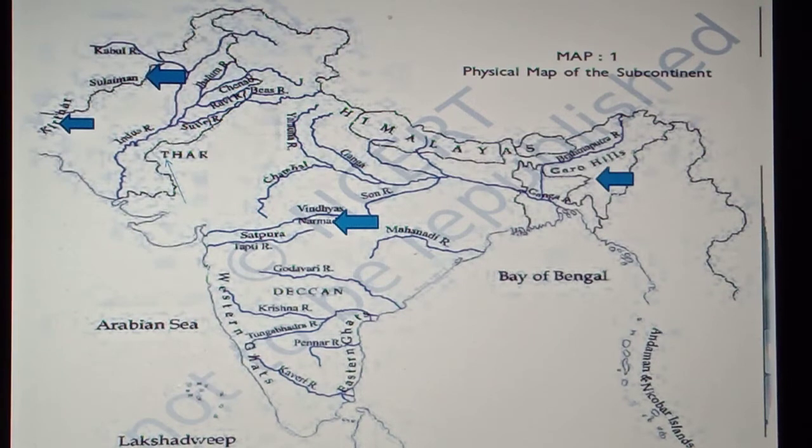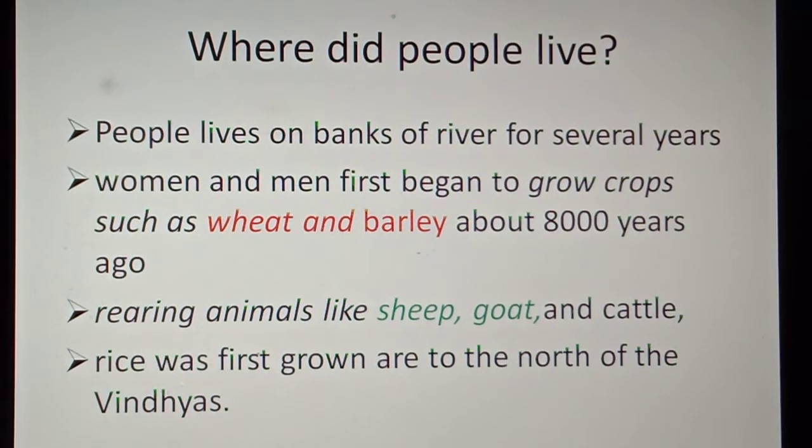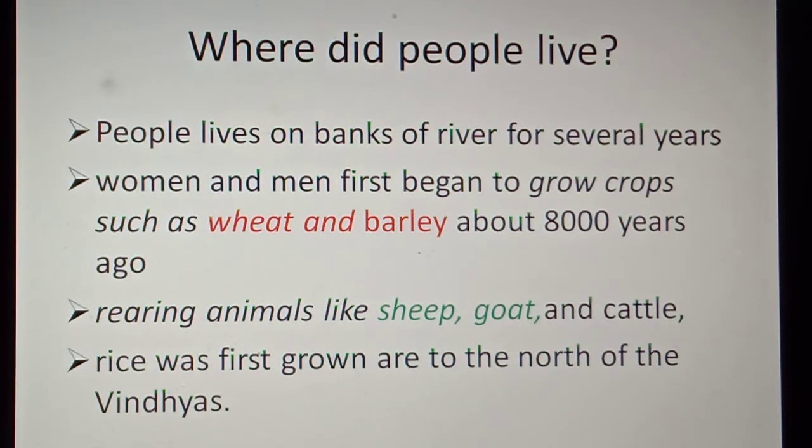Okay, next. Where did people live? Our actual question: where did people live in the ancient days, at the start of history? In early days, people used to live on the banks of rivers. Why did they choose to live on the banks of rivers? To fulfill their needs. For agriculture and daily use they need water, so they settled where water is more.